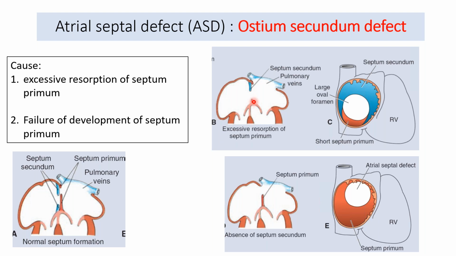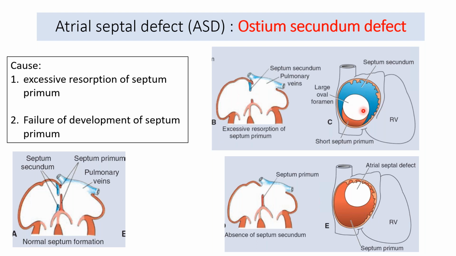So if there is excessive resorption of septum primum, you can see the septum primum which has to be till this point because it has to act like a valve for the foramen ovale. This is the foramen ovale in which the septum primum is acting like a valve. But if the septum primum is excessively resorbed, is excessively short, this can lead to a large gap in between, and this is called the ostium secundum defect.